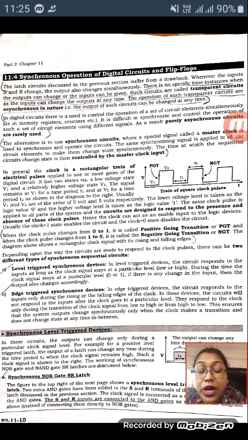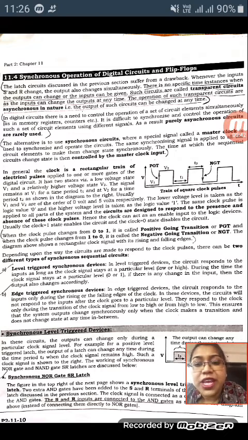First of all, we have to know what the problem with the asynchronous latch is. Actually, the asynchronous latch is a very transparent circuit. What is the meaning of a transparent circuit? When we give some input to any latch, the output happens accordingly. We insert the input over there. The latch circuit discussed in the previous section suffers from a drawback.